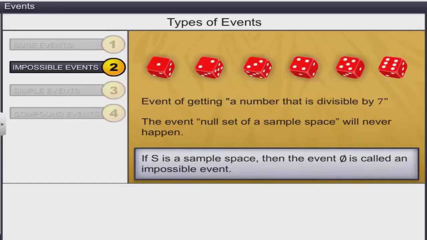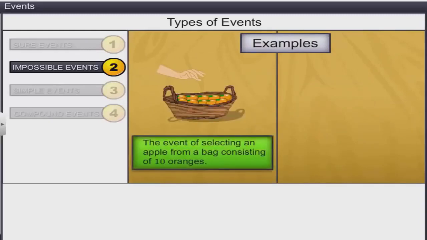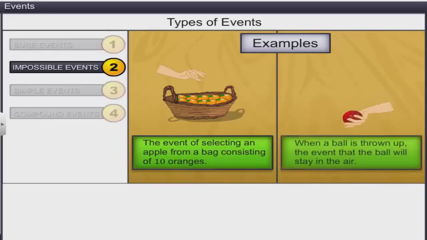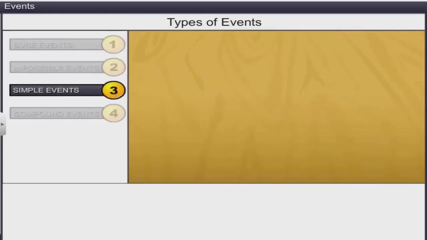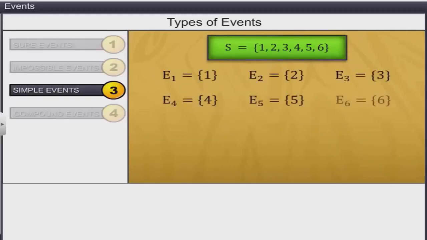Some examples of impossible events are the event of selecting an apple from a bag consisting of 10 oranges, and when a ball is thrown up, the event that the ball will stay in air. Let's consider a sample space S of an experiment of rolling a die and its associated events as shown. Here, we see that each event contains only one sample point. Such events are called simple events.